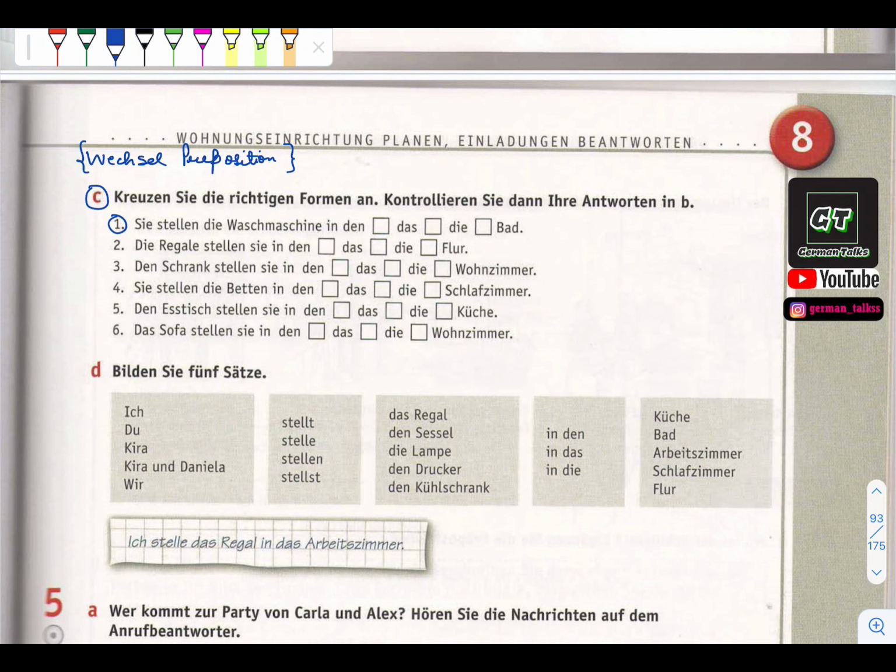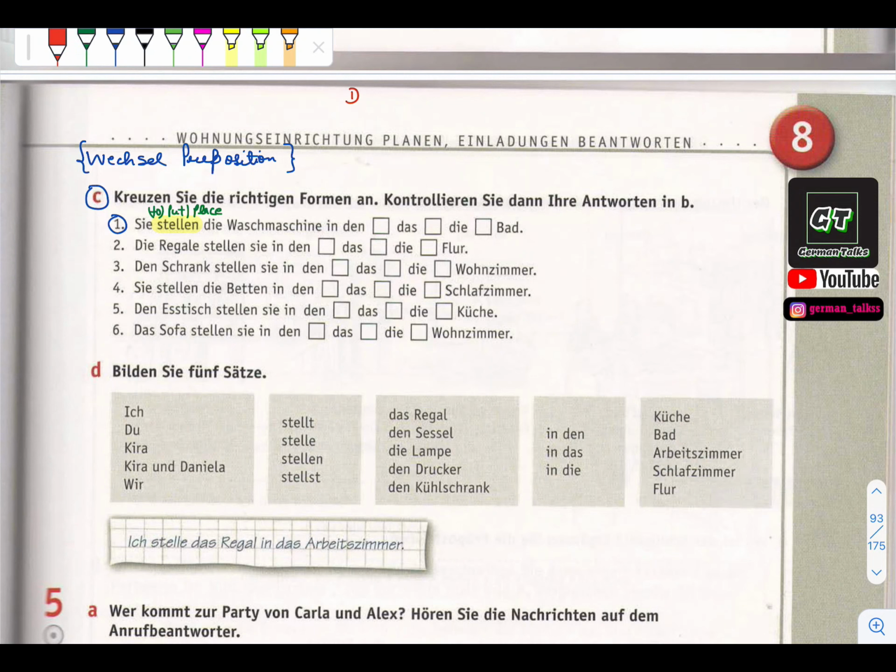Again, whenever there is a preposition topic, as I told you in the previous lecture, first see the verb in the sentence, which is very important. So first we see here stellen. Stellen means to put or to place.